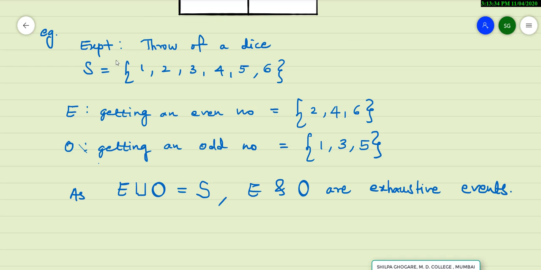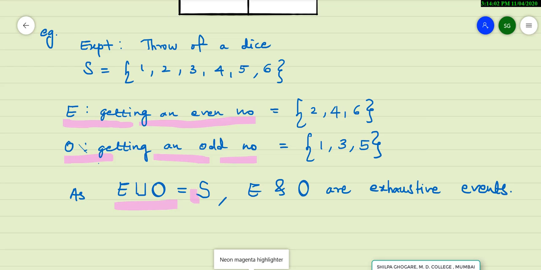Let us look at the example. The experiment is again throw of a dice. The sample space is 1, 2, 3, 4, 5, 6. E is an event getting an even number and the elements are 2, 4, 6. O is an event getting an odd number. The elements are 1, 3, 5. Now if you take the union of E and O, you are getting the entire sample space S. One can note it down here. And therefore E and O are exhaustive events.